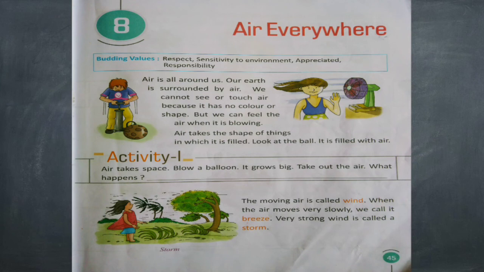Strong wind can blow things like clothes, paper and loose soil. Storms can damage houses, crops, trees and animals.